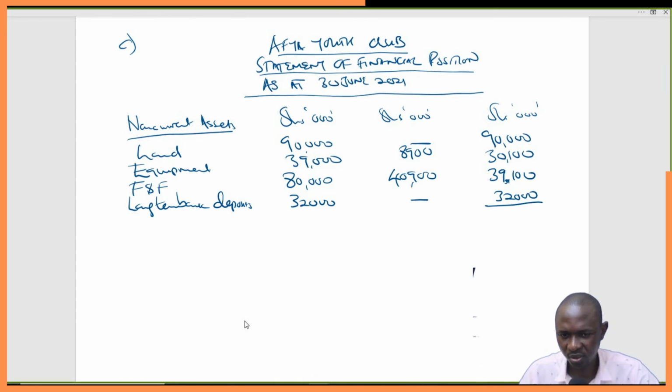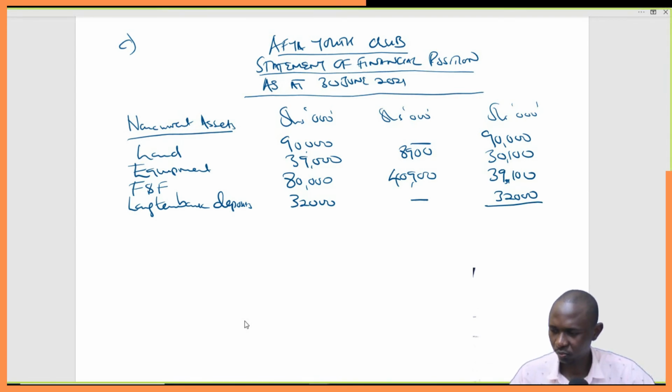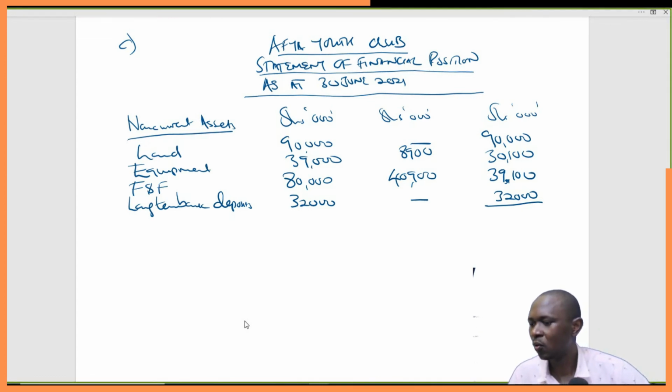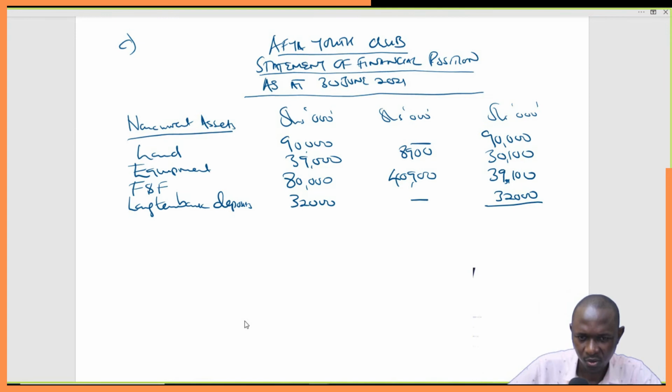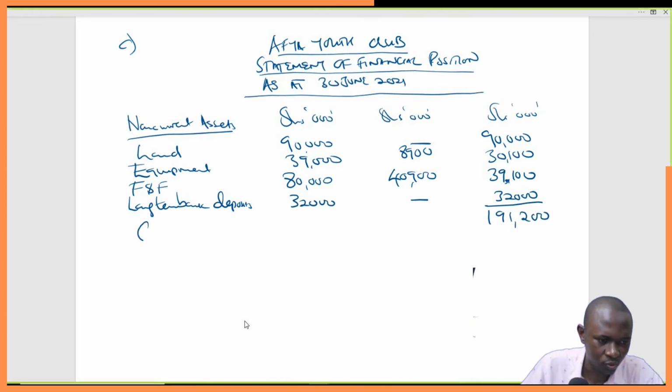This is 120 plus 39.2 plus 32. That gives us 191,200. Then we go to the current assets.